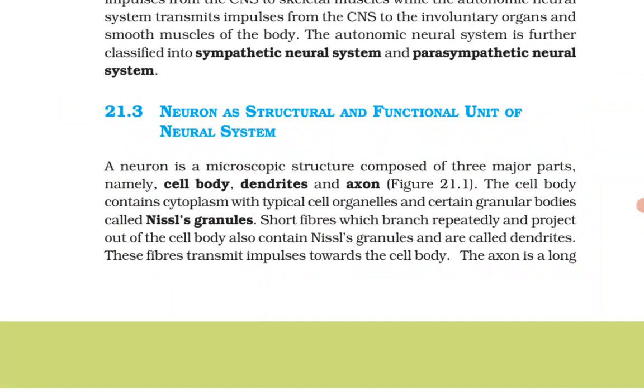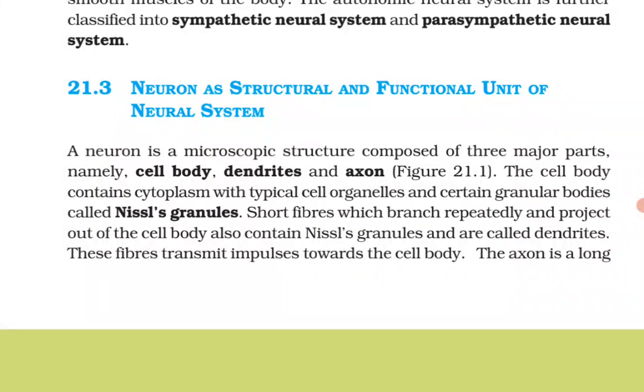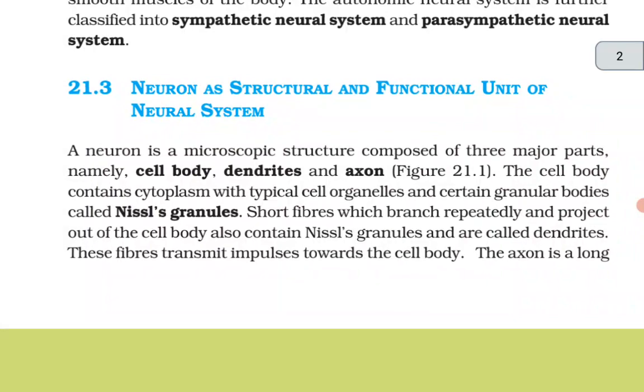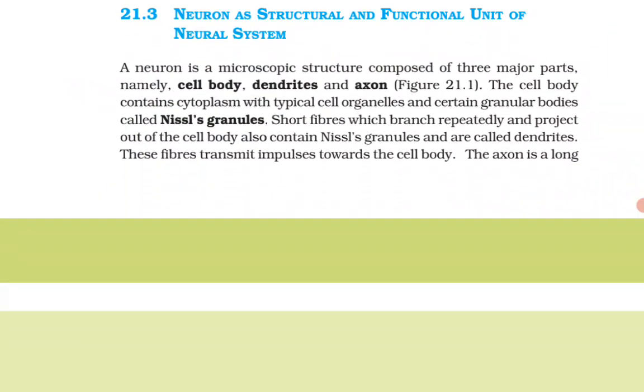Neuron as a structural and functional unit of neural system. A neuron is a microscopic structure composed of three major parts, namely cell body, dendrites and axon. The cell body contains cytoplasm with typical cell organelles and certain granular bodies called Nissl's granules. Short fibers which branch repeatedly and project out of the cell body also contain Nissl's granules and are called dendrites. These fibers transmit impulses towards the cell body.